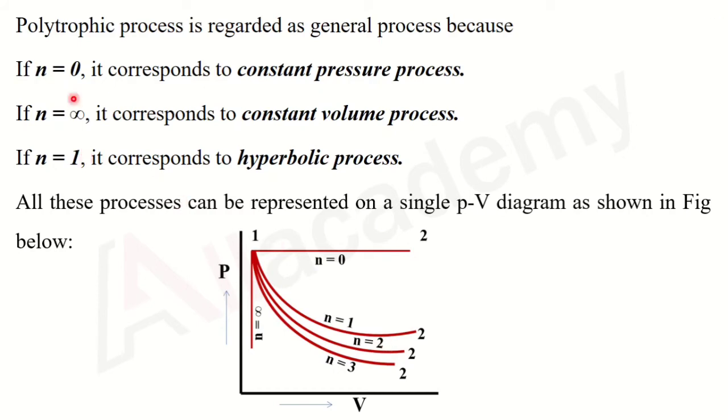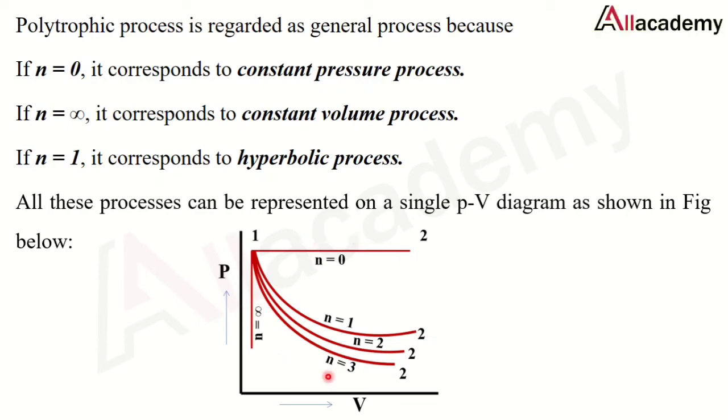Apart from 0 and infinity, for any other values of n, the process becomes a polytropic process. Now you can see that as n changes, the curve also changes.